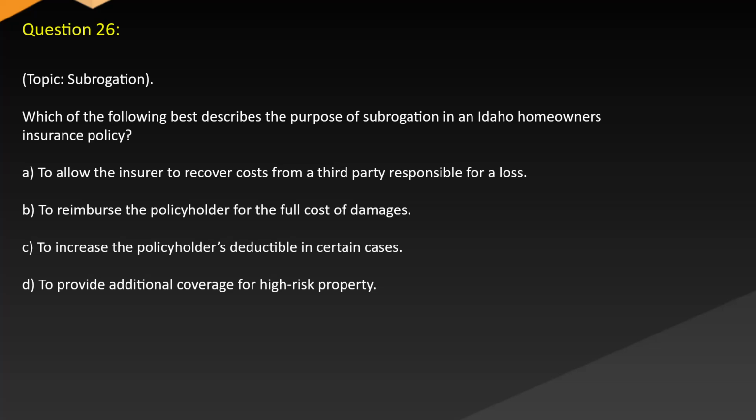Question 26. Topic: subrogation. Which of the following best describes the purpose of subrogation in an Idaho homeowners insurance policy? A. To allow the insurer to recover costs from a third party responsible for a loss. B. To reimburse the policyholder for the full cost of damages. C. To increase the policyholder's deductible in certain cases. D. To provide additional coverage for high-risk property.